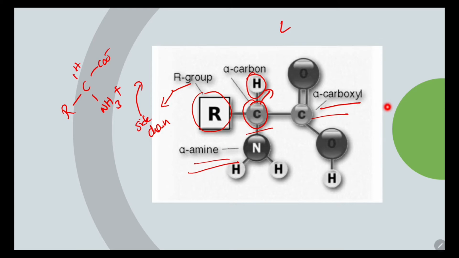That means both L and D forms exist. L alpha amino acids are present in our body, whereas D forms are present in certain bacteria and the plants. So this is about the general structure of the amino acids.